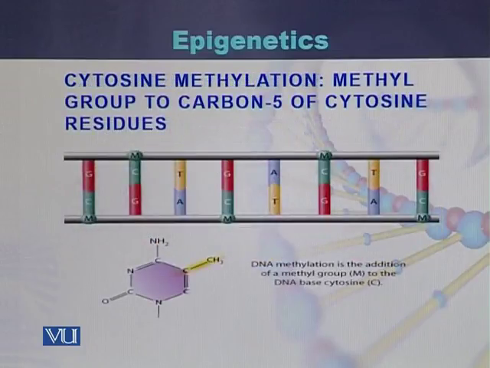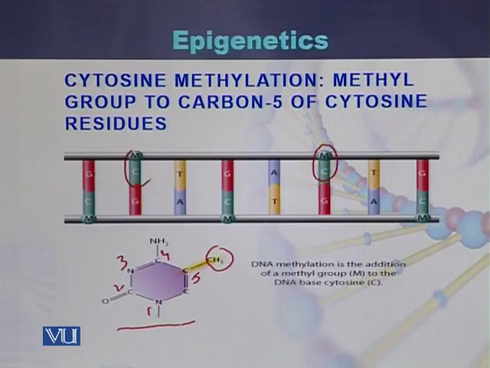Cytosine methylation is when a methyl group is attached at carbon number 5 of the cytosine. This is the structure of the cytosine. This is carbon number 1, carbon number 2, carbon number 3, carbon number 4 and carbon number 5. So at carbon number 5, a methyl group, a CH3 group, is attached. This is the conversion of cytosine into methylated cytosine. We can see here that cytosine is methylated. Again here, cytosine is methylated.